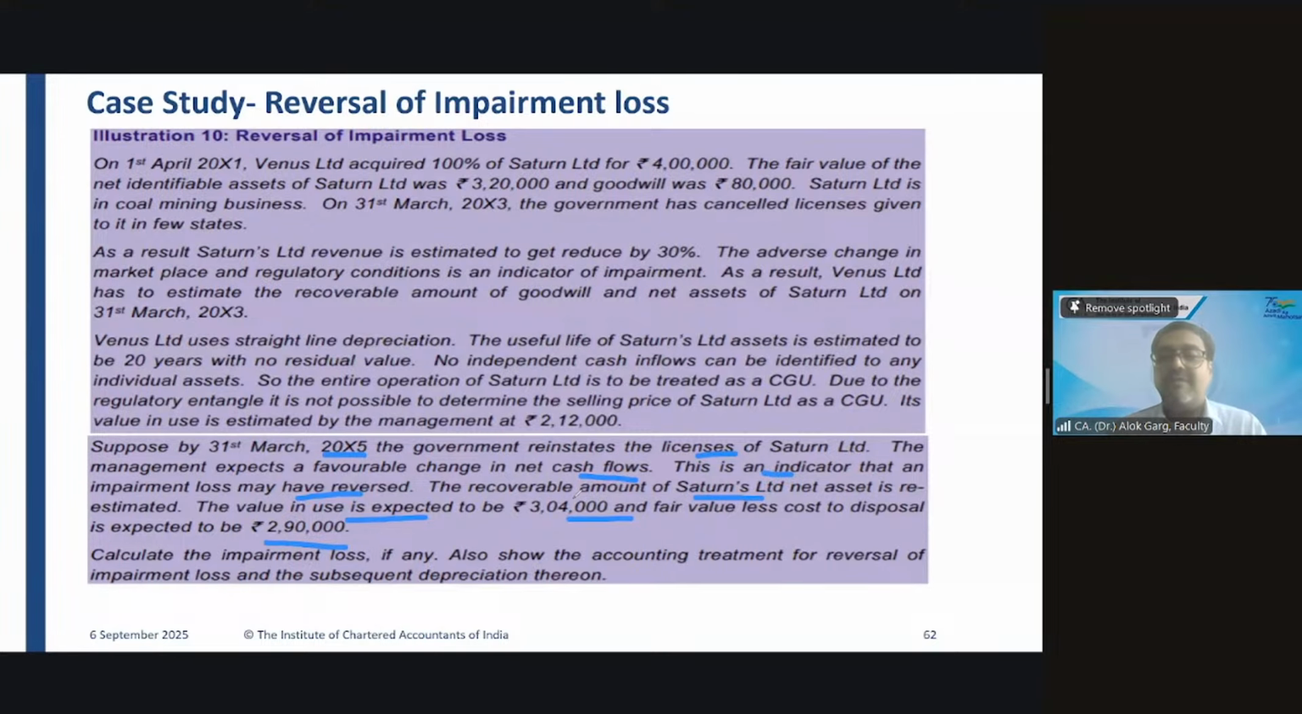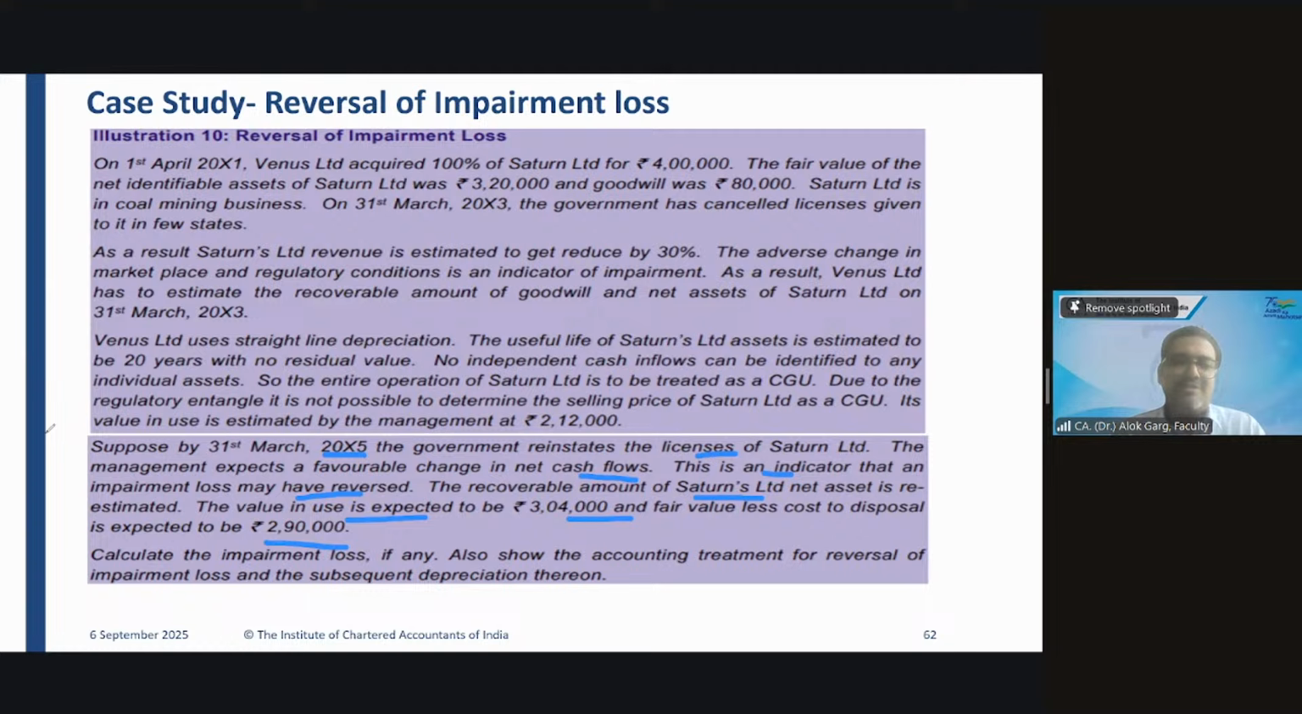What is my recoverable value? 3,04,000. Why? Higher of fair value less cost of disposal and value in use. Absolutely right. 3,04,000 is the recoverable value. So how much impairment loss should be reversed?